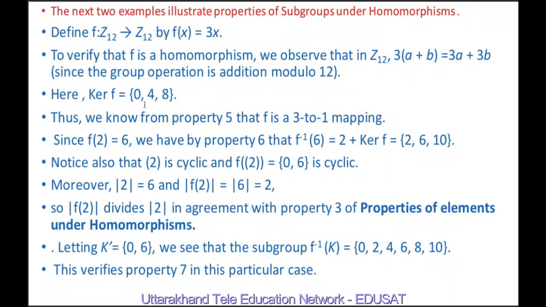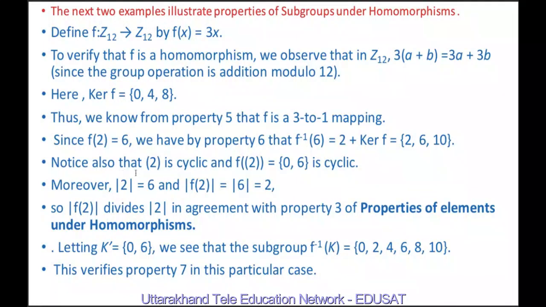Here the kernel of f you can easily calculate. It is equal to {0, 4, 8}. Thus we know from property 5 that f is a 3 to 1 mapping, because here we have 3 elements. Since f(2) is equal to 6, we have by property 6 that f inverse (6) equals 2 plus kernel f. Here 2 plus kernel f is 2 plus 0 is 2, 2 plus 4 is 6, 2 plus 8 is 10.